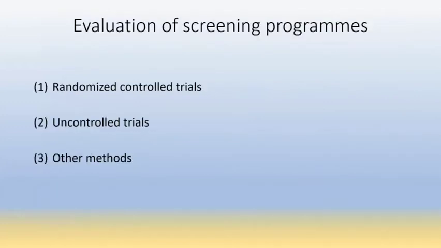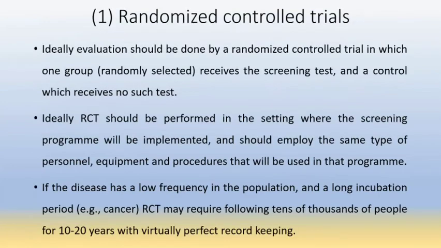Then evaluation of screening programs. There are three methods: randomized control trials, uncontrolled trials, and some other methods are also there. So the first one is a randomized control trial. Randomized control trials for evaluation of a screening test.